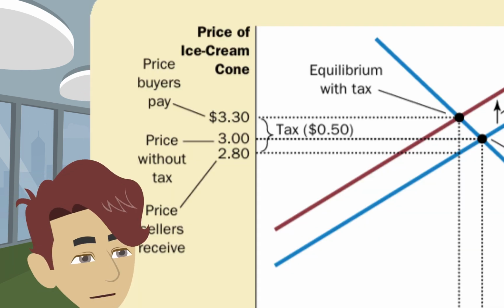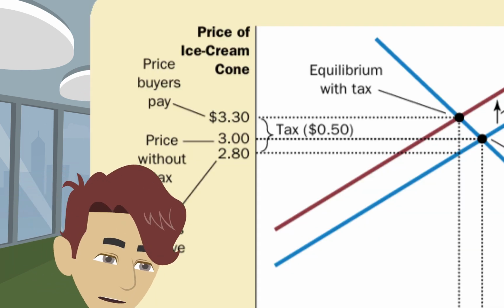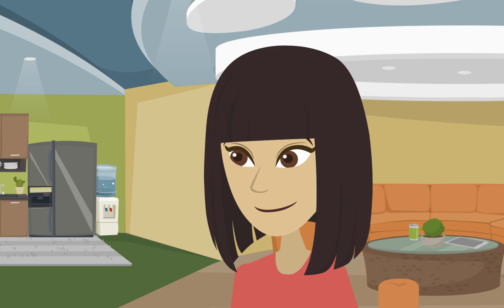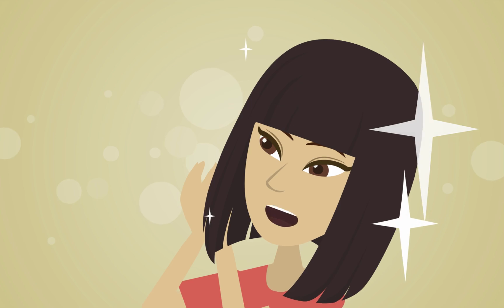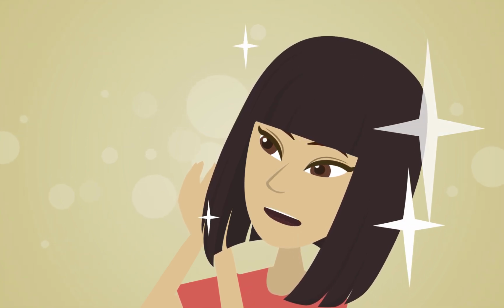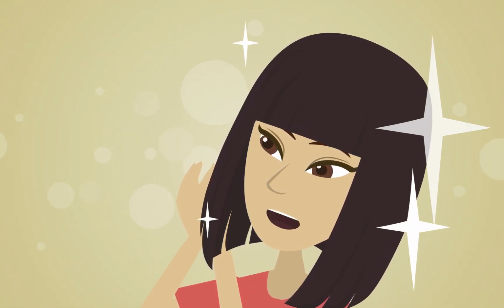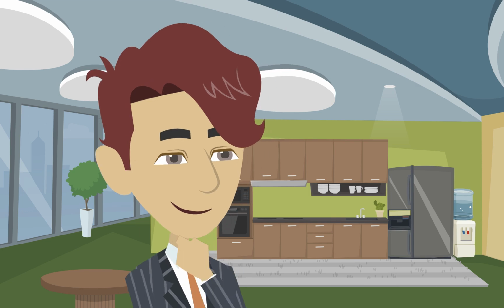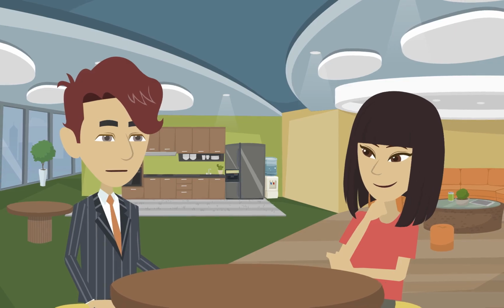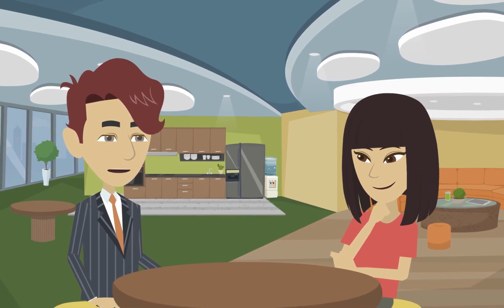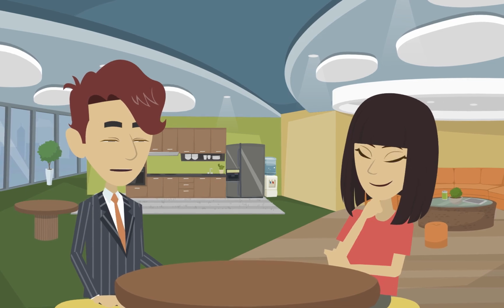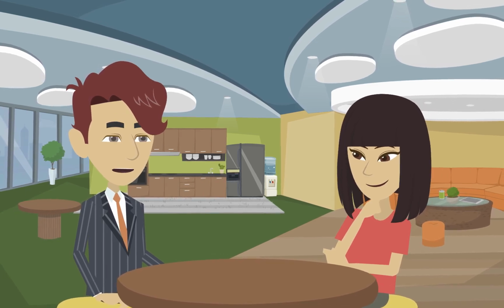Exactly. Both buyers and sellers share the burden of the tax, regardless of who pays it to the government. That's interesting. So, it doesn't really matter if the tax is on buyers or sellers, right? You got it. The tax creates a wedge between the price buyers pay and the price sellers receive, leading to the same market outcome.